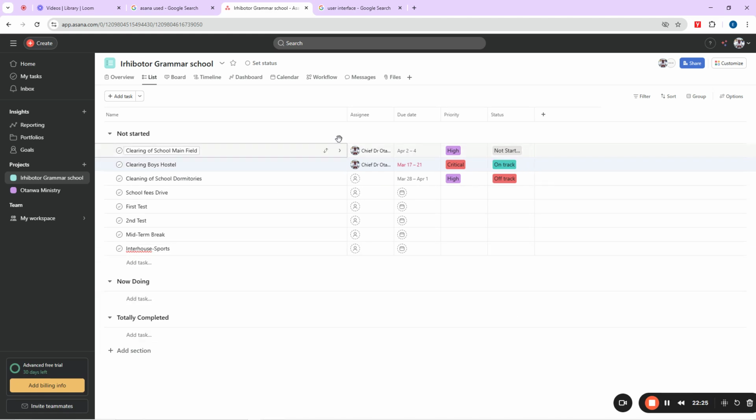So this is just how you can do all these things one by one here as a school teacher or as a head teacher or as a principal. This is just how you can manage your tasks for the week.